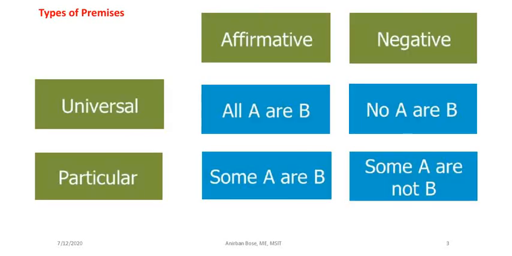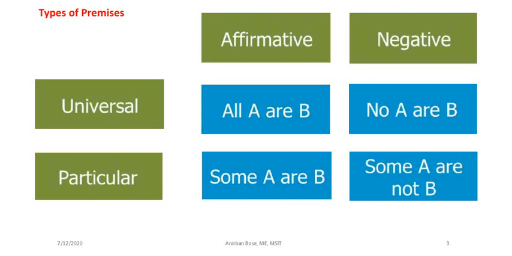Now, what are the different types of premises? The premises can be of two kinds in general, universal and particular. Again, each of these can be either affirmative or negative.